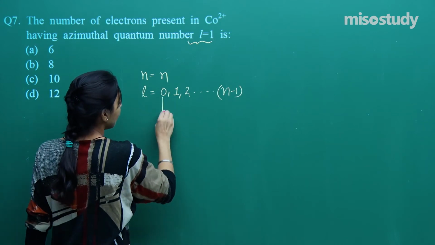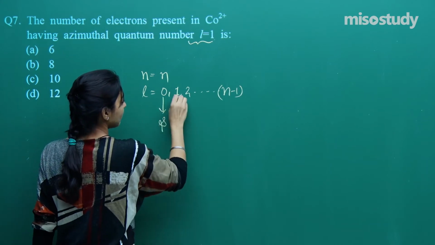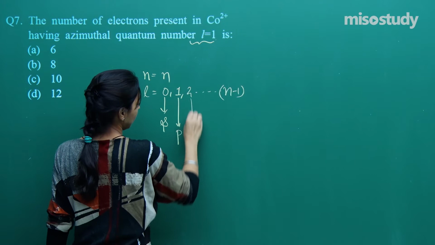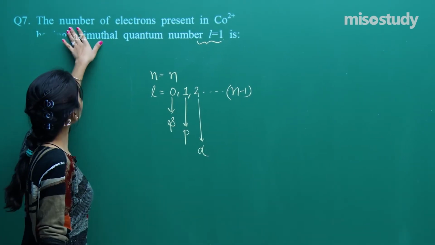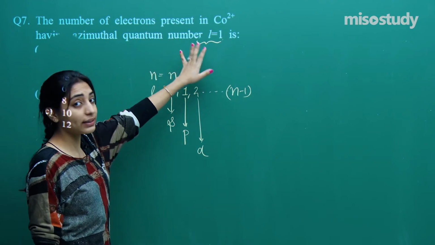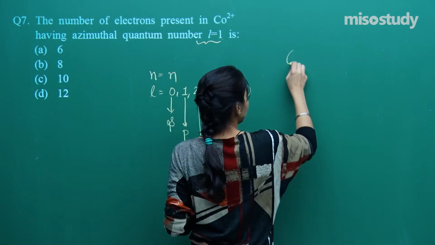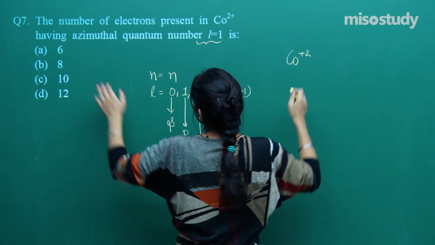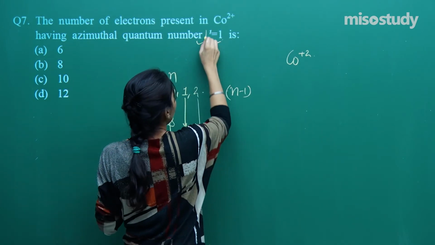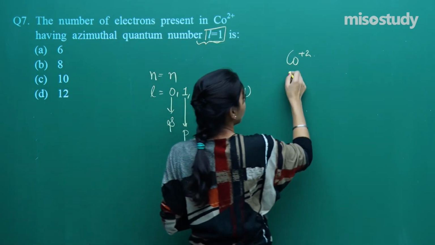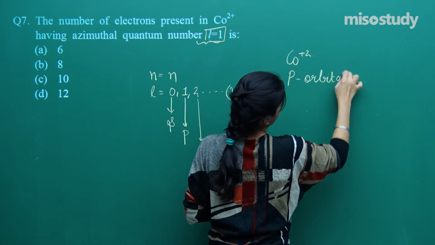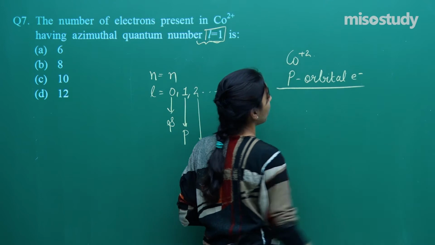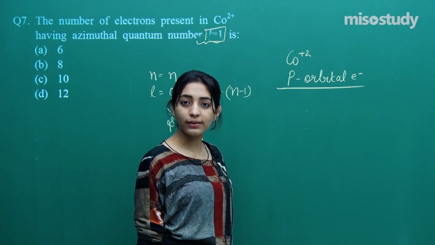You know, if L is 0, it is s orbital, L is 1, p orbital, L is 2, d orbital and so on. So he is simply saying to calculate the number of electrons present in cobalt 2 plus having azimuthal quantum number L equal to 1, which means the electrons lying in p orbital. So you need to talk about the electrons which belong to p orbital.